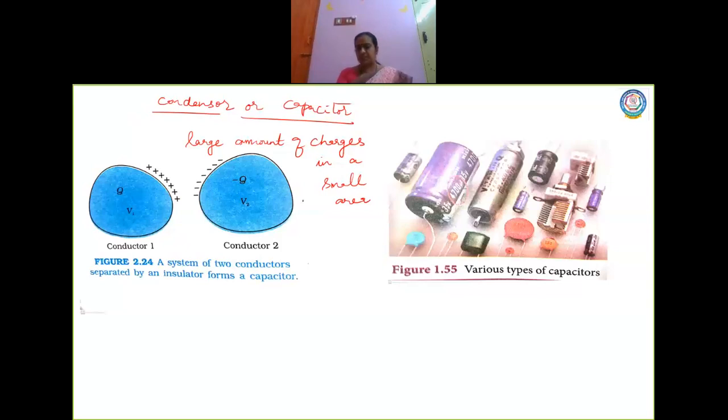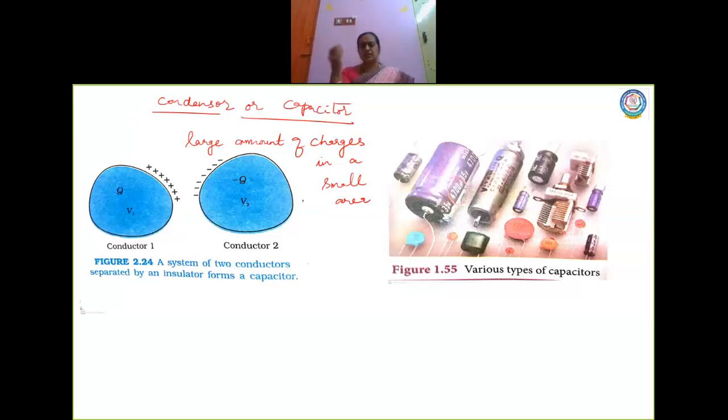For example, let us take a camera flash. In these cameras, whenever you take a photo, you will have an instantaneous flash coming out of the camera. Have you seen that? Now the camera also has batteries, but that battery is not supplying this instant energy which is a flash. It requires very high energy, and that high energy is given by the capacitor present in it.